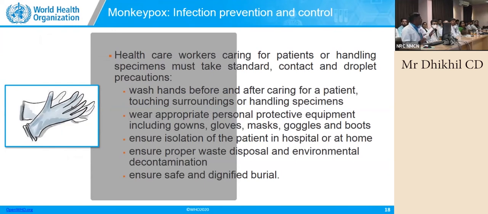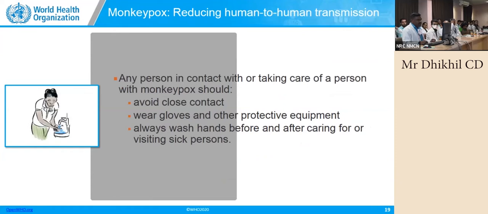And infection prevention and control, again we have all gone through many trainings in this. All the things you have to follow: first one is standard precaution. You have to wear gloves and all the personal protective equipment. Then you have to go for contact precaution. You have to wear a gown so that you will not touch and get the disease. And droplet precaution, you have to maintain social distancing of a minimum of 1 meter without doubt. And ensure safe and dignified burial also, because customs and traditions vary everywhere.